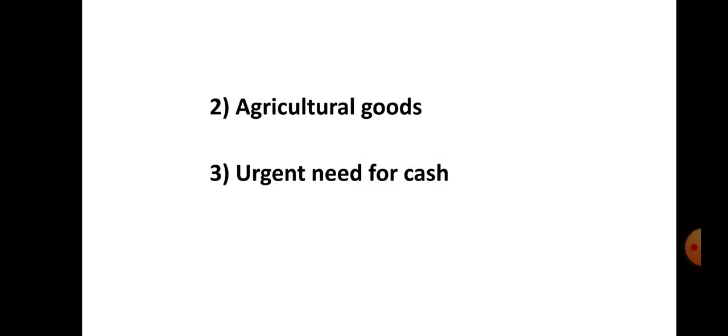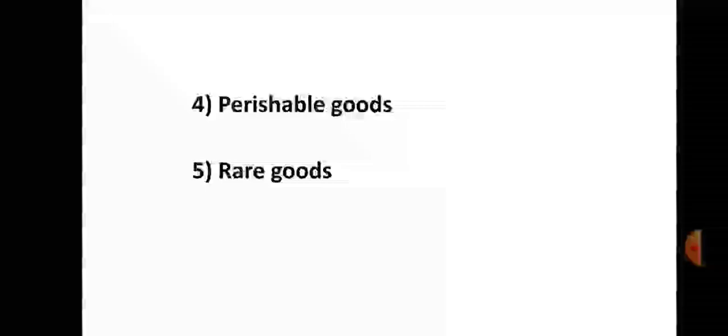Number 4 is perishable goods. The sellers have to dispose of perishable goods like meat, fish, fruits, vegetables, flowers, etc. even if the price falls. What do you understand by perishable goods? Perishable goods are those goods you cannot store for a longer time. So the sellers have to dispose of all these perishable goods like fish, fruits, vegetables, flowers, etc. even if the price falls. They cannot wait for a longer time for the price to rise in order to increase the supply.